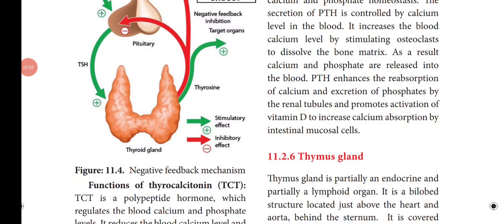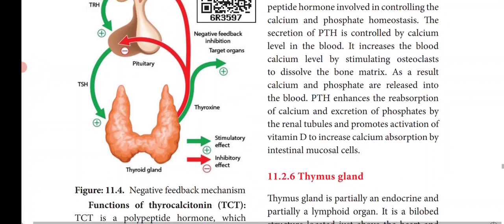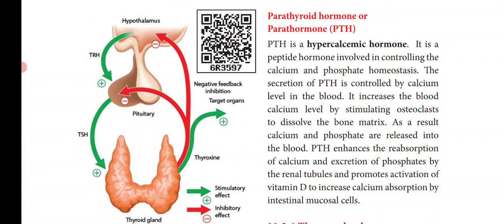So they show the negative feedback inhibition. What does negative feedback inhibition mean? When the thyroid hormone levels are high, it gives a signal to the anterior pituitary to stop the level of TSH, and in turn it stops or decreases the level of TRH. This is called negative feedback inhibition.